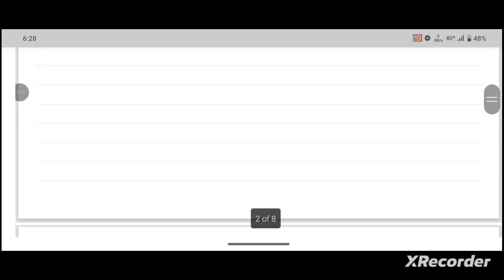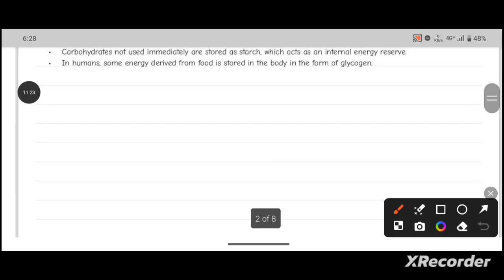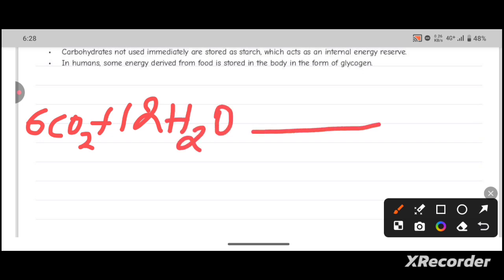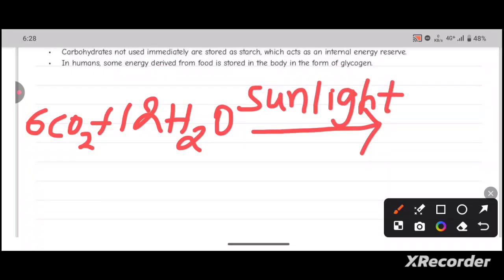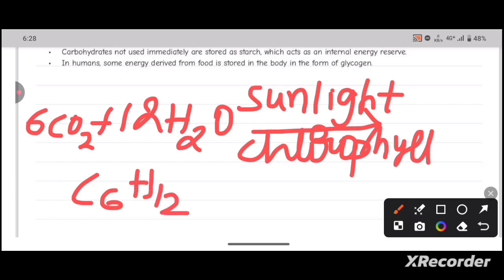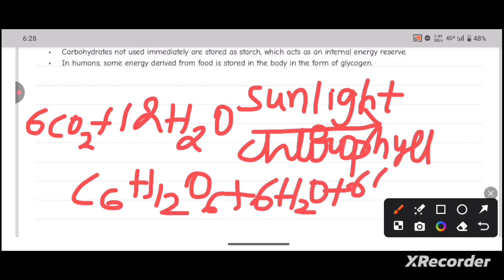When you see the photosynthetic equation, we have 6CO2 plus 12H2O in the presence of sunlight and chlorophyll gives rise to C6H12O6 plus 6H2O plus 6O2.